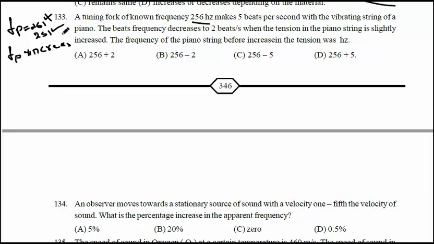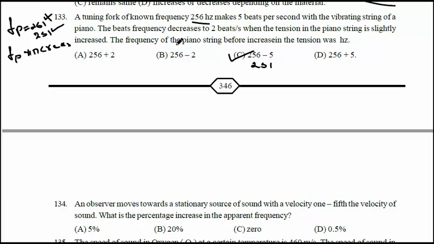When you increase the frequency of the piano by increasing the tension, it becomes 254. 254 and 256 will produce 2 beats. That means 251 is the possible answer. For 251 we have 256 minus 5. So option C is correct.